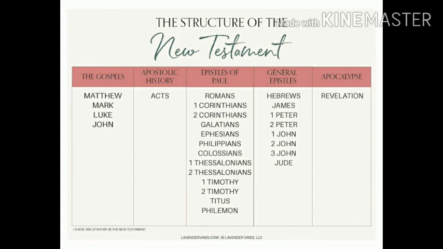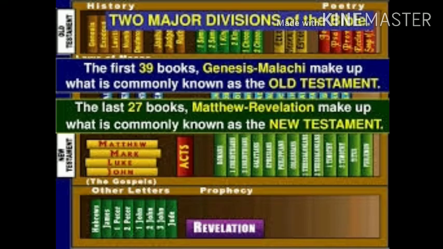Then the 8 general epistles are Hebrews, James, 1 Peter, 2 Peter, 1 John, 2 John, 3 John, and Jude. And finally, we have the prophetical book, Revelation. In today's lesson, we saw the divisions of the Bible and also the subdivisions.